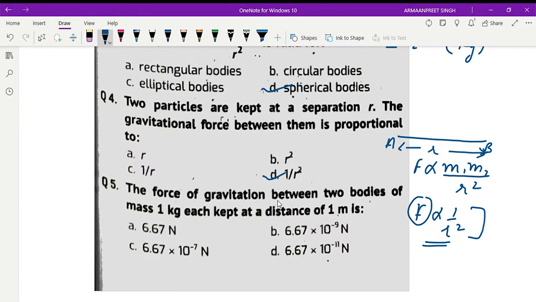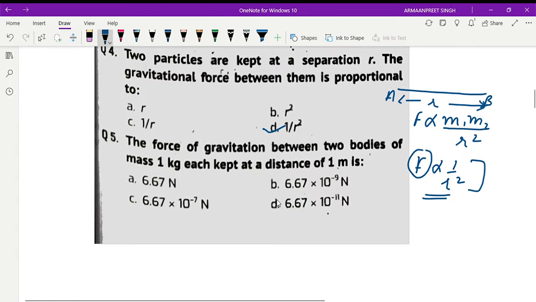Now the fifth question: the force of gravitation between two bodies of mass 1 kg each kept at a distance of 1 meter is. Force of gravitation between two bodies is given by F is equal to G m1 m2 over r square.